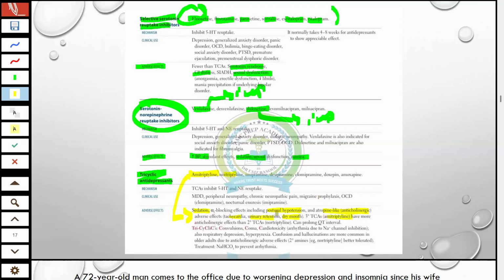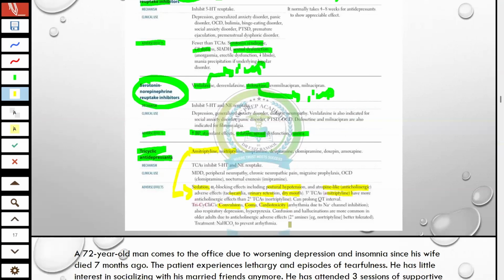The patient can also go into convulsions, coma, and cardiotoxicity. Due to these side effects, we don't prefer this medication for the treatment of depression.